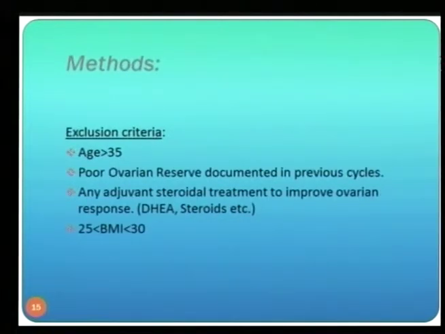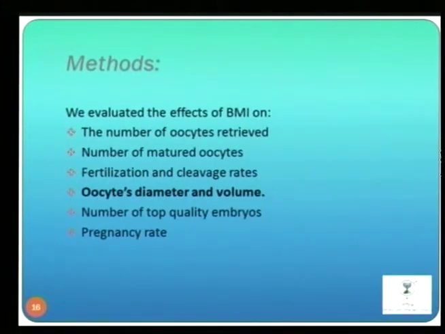Exclusion criteria were women over 35 years of age, poor ovarian reserve, women that were taking other adjuvants in order to improve fertility conditions, such as DHEA, steroids, and so on, and definitely BMI between 25 and 30, in order not to have an overlap between the BMIs. And we evaluated the BMI against the number of oocytes retrieved, number of mature oocytes, fertilization and cleavage rate, oocyte diameter and volume, number of top quality embryos, and pregnancy rate.